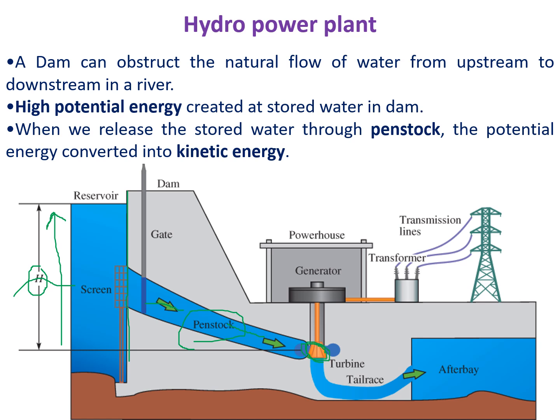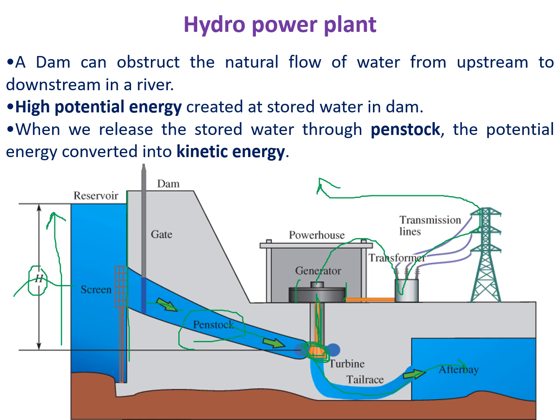turbines will rotate. When the turbines rotate, the connected shaft and conducting coils also rotate. These are placed between the magnets, so it generates the electricity that will be transmitted to the homes or grids. The used water can be released to another channel, so that it can be used for different purposes.